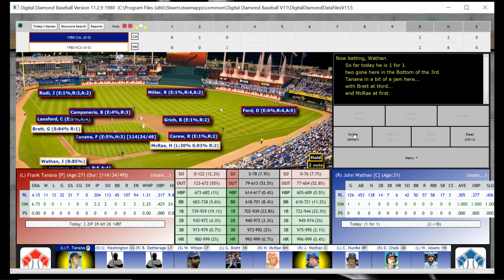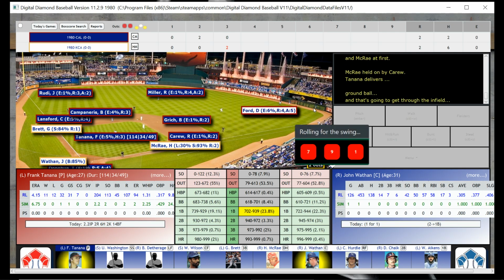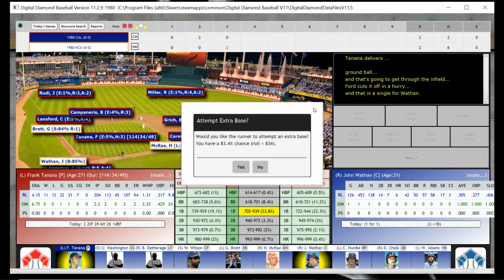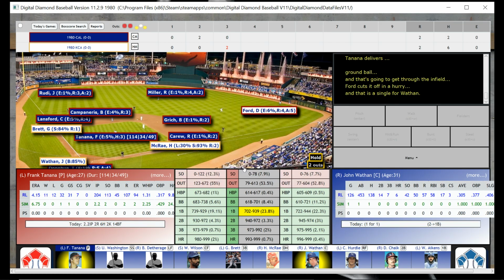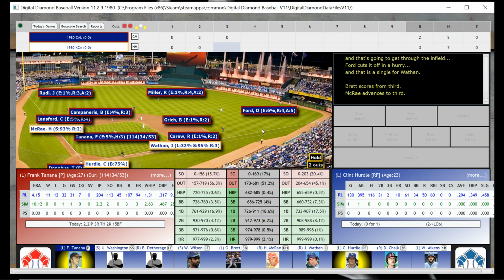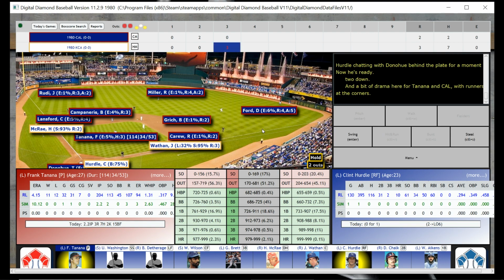And so that'll bring John Wathan to the plate. The catcher, still there's 2 outs, but there are runners at the corners. And let's see what he can do. He can hit a single. So, 83% chance and 2 outs. I'm going to definitely do it. Looks like we made it too. And we did. So we got a 3-run. Well, there might have been a guy at third. I don't remember. But anyway, we do have a 3-2 lead now with 2 down.